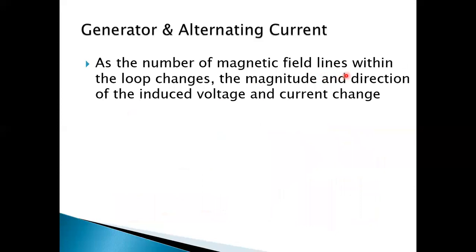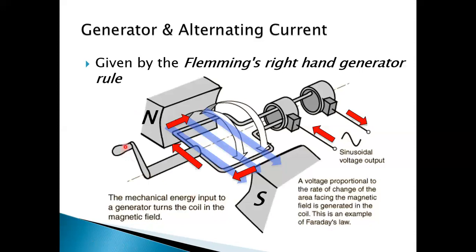As the number of magnetic field lines within the loop changes, the magnitude and direction of the induced voltage and current also changes. Once again, try to understand. When you rotate this clockwise and anti-clockwise, you will see that current changes its direction. So mechanical energy, this has already been discussed, and a voltage proportional to the rate of change of field is generated in the coil, and this is an example of Faraday's law.